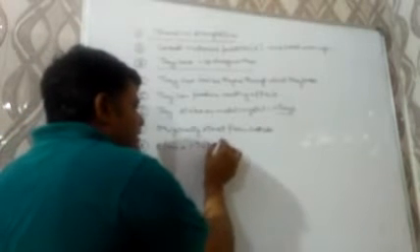Next, their charge by mass ratio, the value is 1.76 into 10 to the power 8 coulomb per gram, and does not depend on the nature of the gas, which proves that the electron is a universal particle.